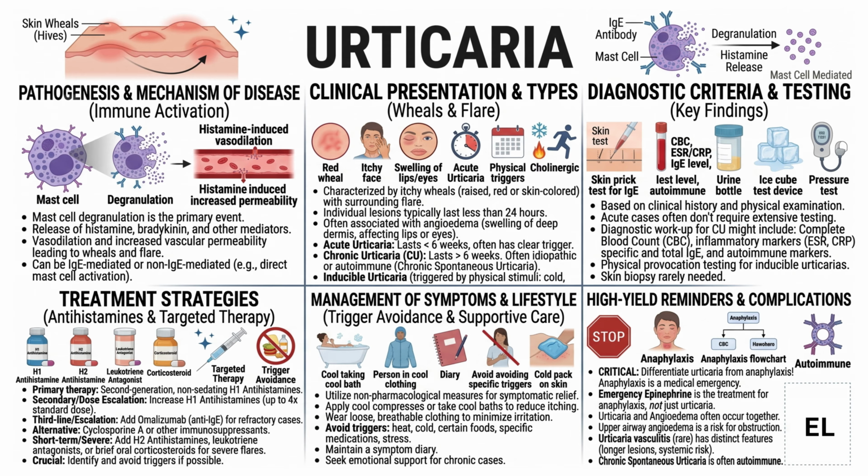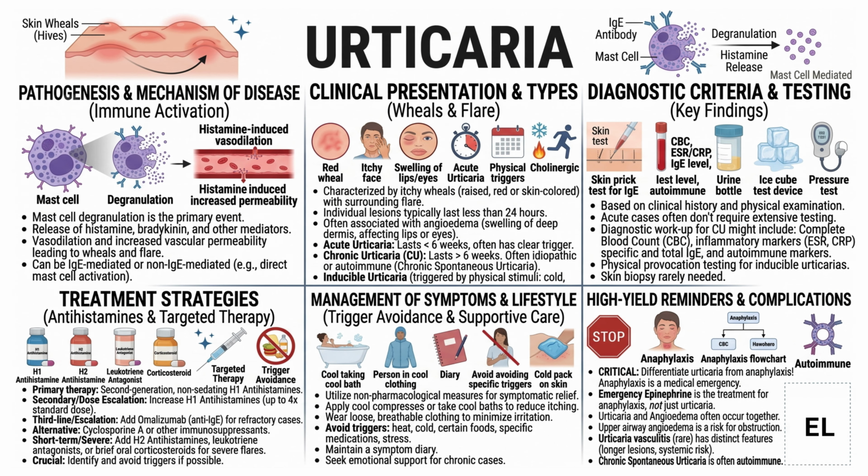Vasodilation causes redness, while increased permeability allows fluid to leak into the superficial dermis, forming the characteristic wheals, which are raised, edematous lesions. This is why urticaria is classically described as wheals and flare, the wheal being the raised swelling and the flare being the surrounding redness.